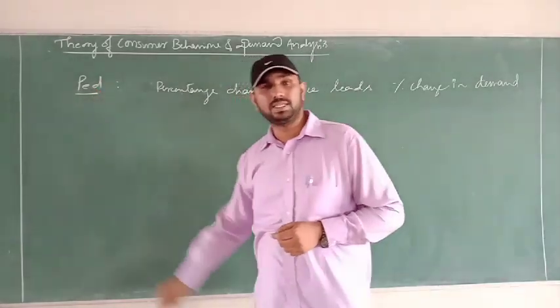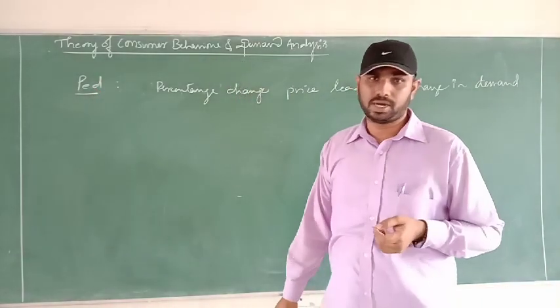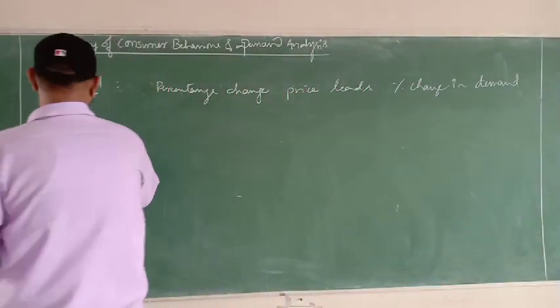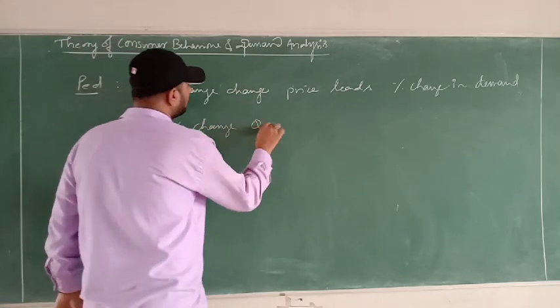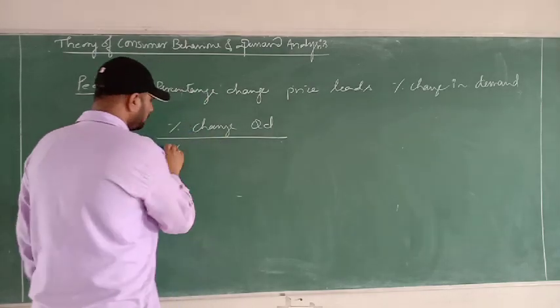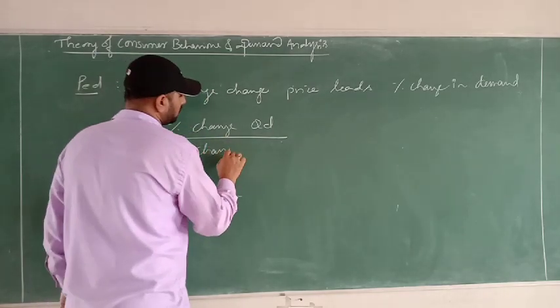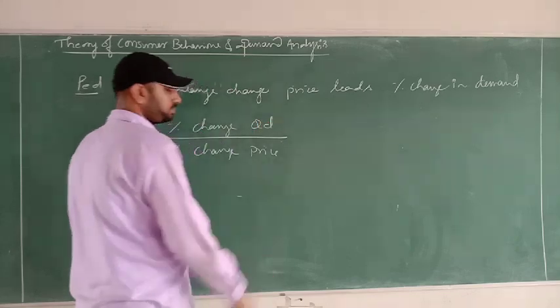That is called price elasticity of demand. And the formula is very simple: PED equals percentage change in quantity demanded divided by percentage change in price.